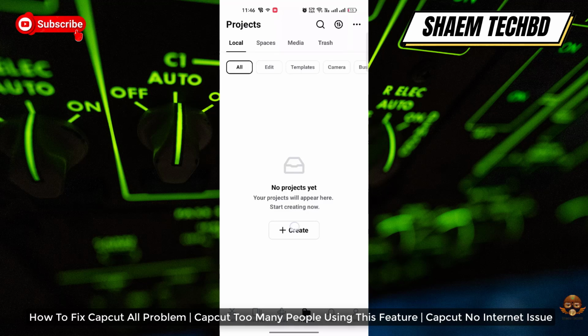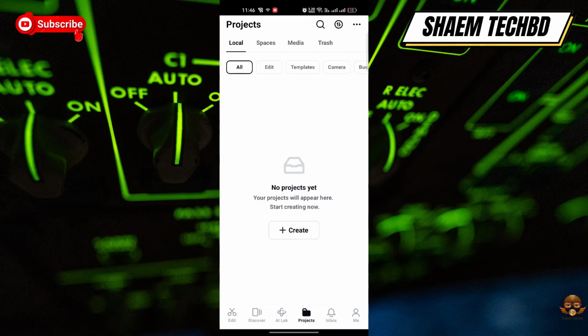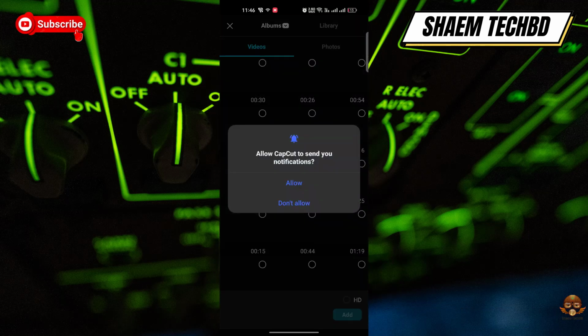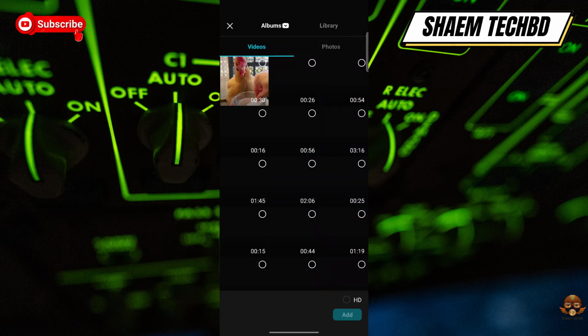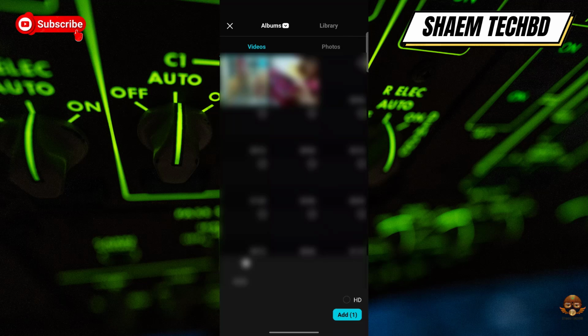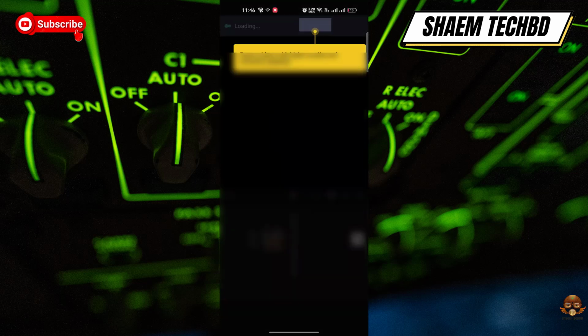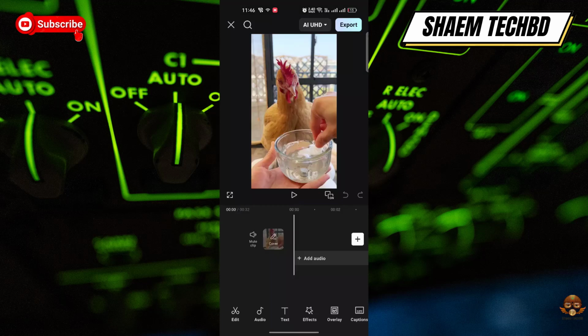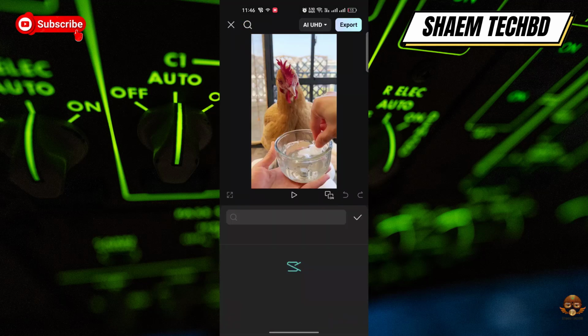If you are facing problems while using CapCut, such as "too many people using this feature," no internet connection, or the feature not working properly, this video will show you a simple way to fix this issue. Many users experience this error when the app servers are busy, the internet connection is unstable, or the app version is outdated. The software is the latest version of CapCut.